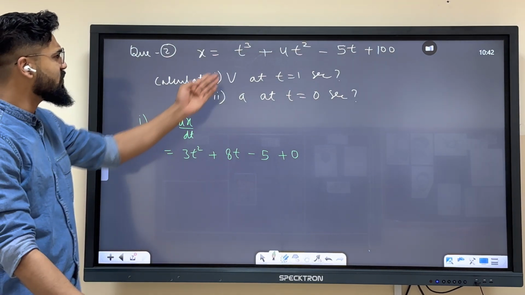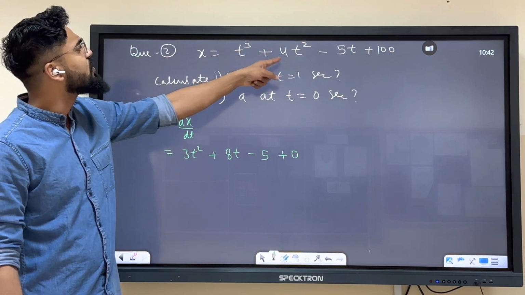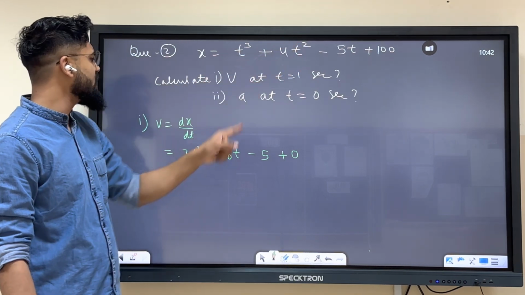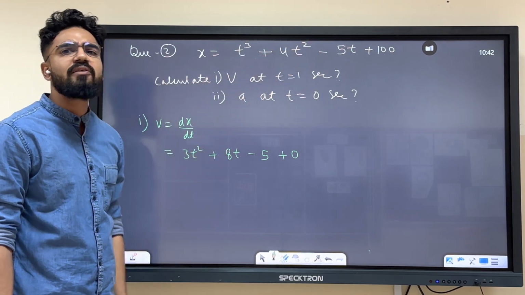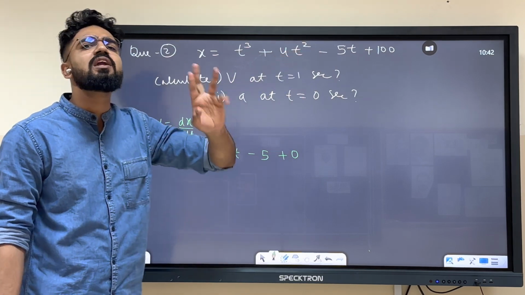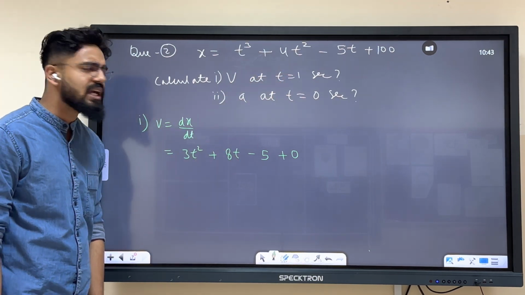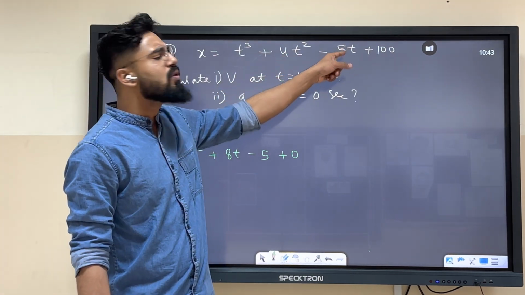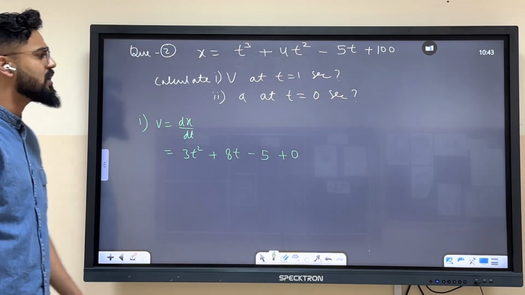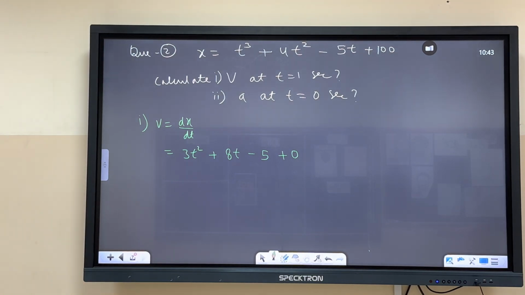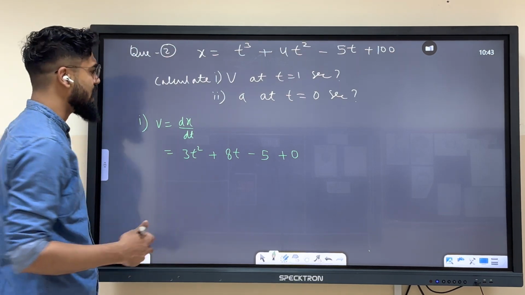Differentiation of t cube, 3 will come over here, 3 minus 1, 2. Differentiation of 4t square, 2 will come over here, 4 into 2, 8, 2 minus 1, t. Differentiation of t square in general is 2t. 4 is over there, so you are multiplying 4 into 2. That's why 8. Negative 5t, differentiation of t is 1, so just negative 5. Differentiation of 100 is 0. We have solved 100 of questions on this thing. So this is the application part.